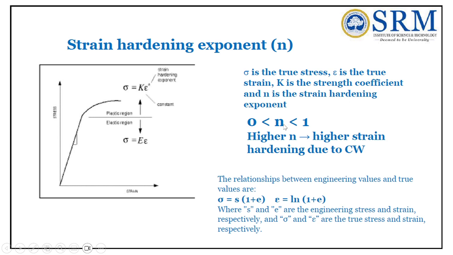The n value lies between 0 and 1. A higher n value refers to higher strain hardening due to cold working. This is the relationship between sigma and epsilon with respect to true stress and true strain, and the relationship between true stress and true strain, engineering stress and engineering strain, and true stress and engineering stress.